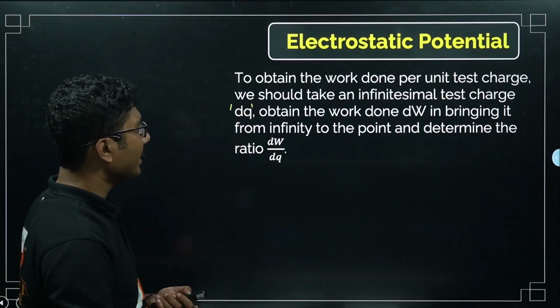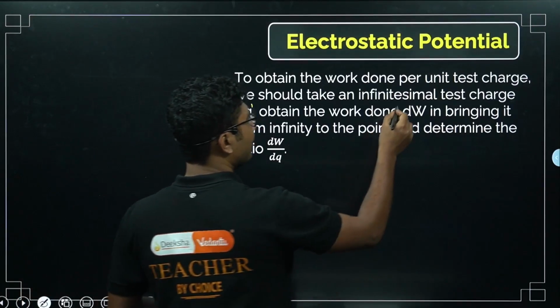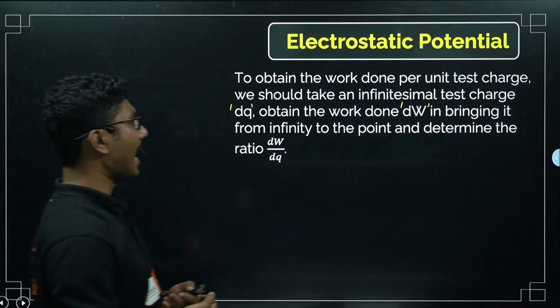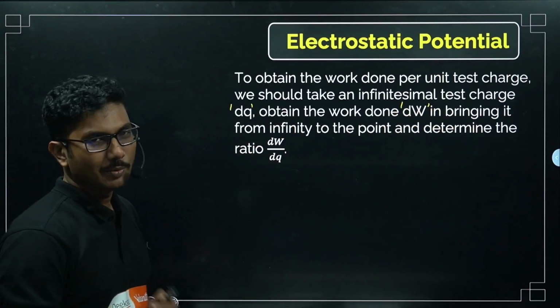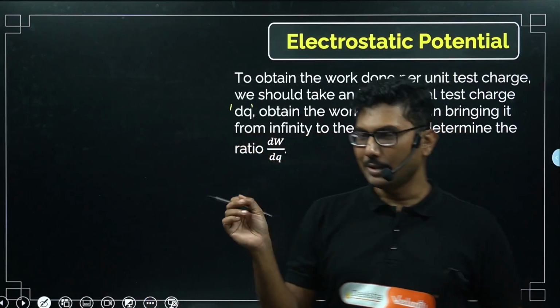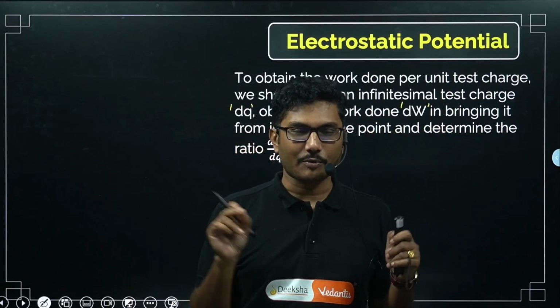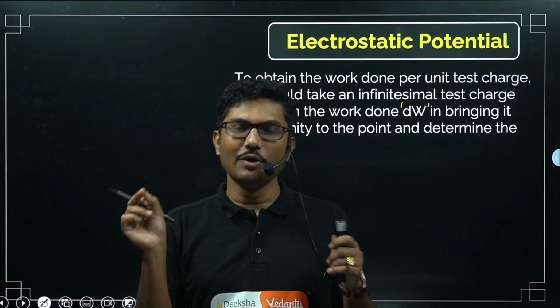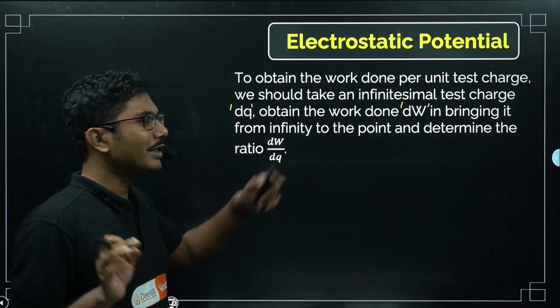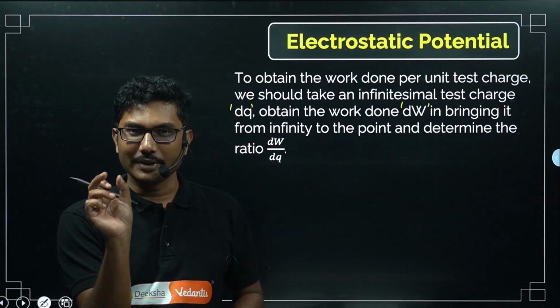To obtain the work done dw in bringing it from infinity to the point, and determine the ratio dw by dq. So basically we will calculate small work done dw somewhere in between infinity and our point, and we know the dq, so we'll just find the ratio. We don't need to bring it from infinity, we will do something in between.